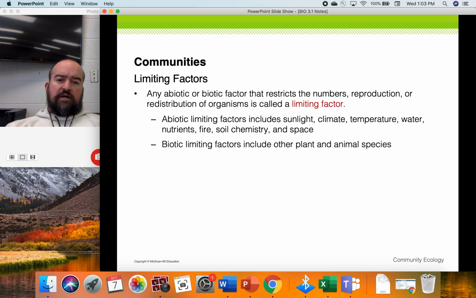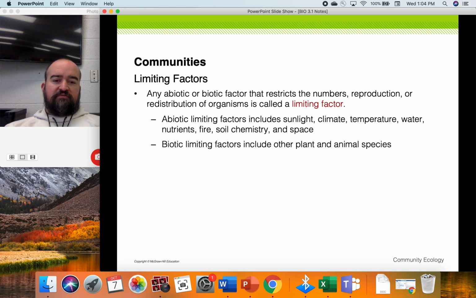Limiting factors. Any factor that restricts the number, reproduction, or redistribution, which just means movement, of organisms is called a limiting factor. That means it's limiting the size that population can grow to, basically. Abiotic, non-living, limiting factors are sunlight, climate, temperature, water, nutrients, fire, soil chemistry, space, and others. There's lots of them we could think of.